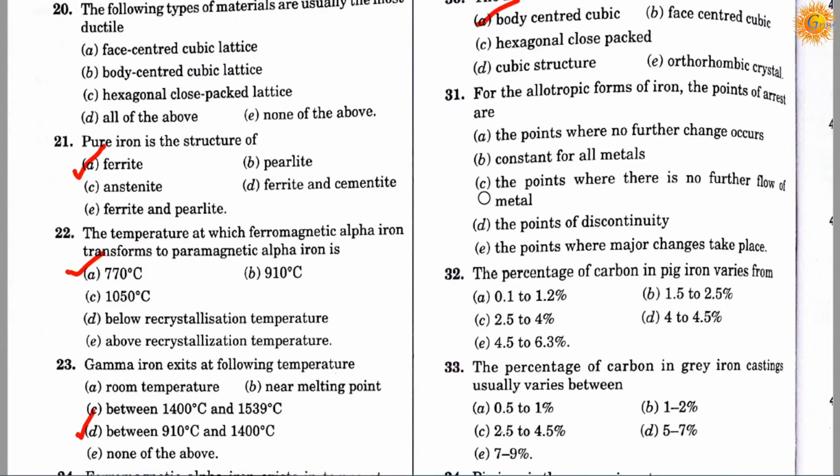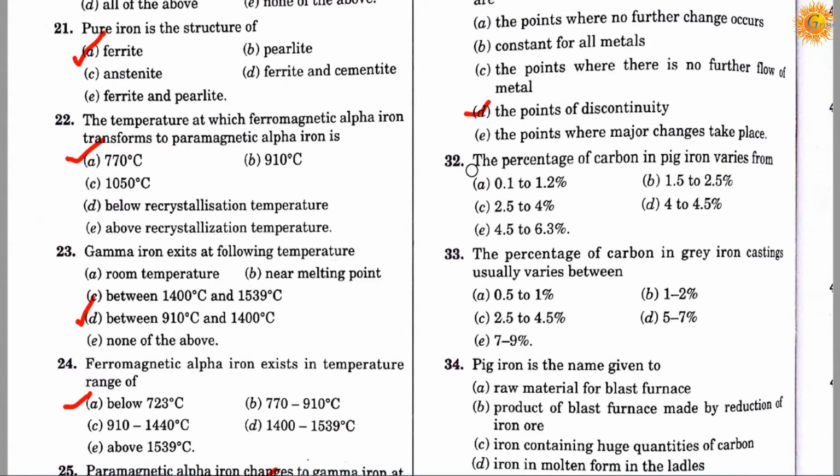Question number 31. For the allotropic form of iron, the points of arrests are option A is the points where no further changes occur, option B constant for all metals, option C the points where there is no further flow of metal, option D the point of discontinuity, and option E is the point where the major changes take place. So correct answer is D. For the allotropic form of iron, the points of arrests are the points of discontinuity.